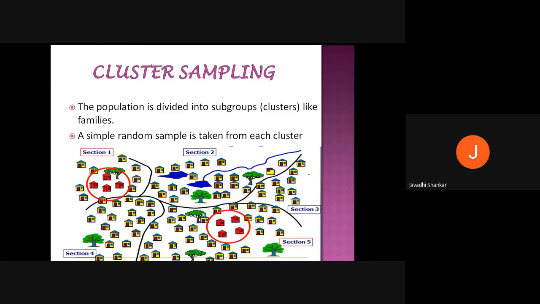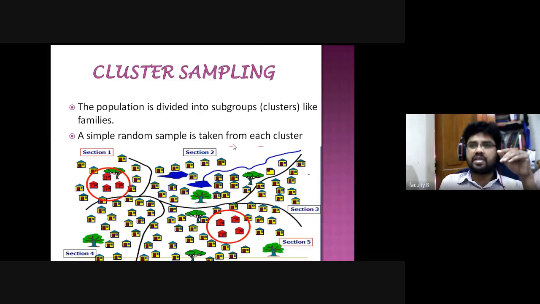If you consider a village, in the Indian context, some areas are upper caste areas, some areas are Dalits, some areas are OBCs. In a village, some facilities are available in upper caste areas, but there are no facilities available in the backward areas, scheduled areas, or OBC areas. So they may collect information cluster-wise.